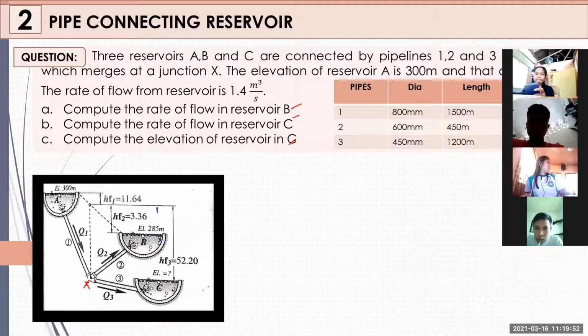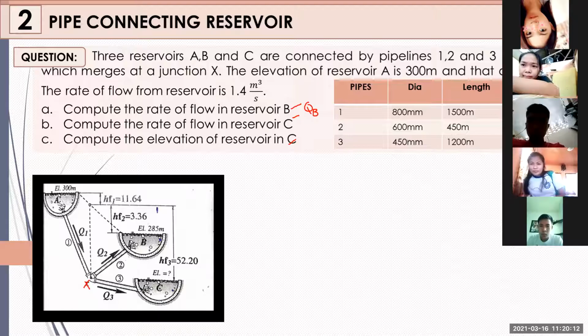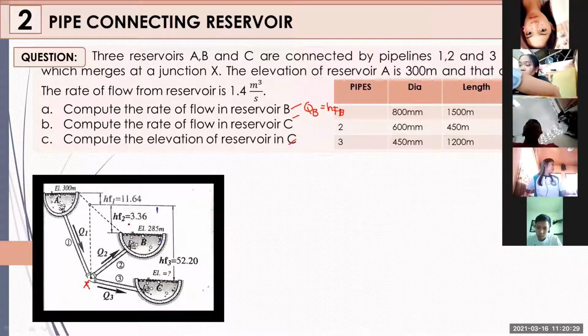Having this, let us solve for the total head losses so we can get the discharge at B, which is your QB. What coefficient was given? I don't see one. F was given, so therefore that would be the Darcy Weisbach formula. So you can get your QB if you know your HFB, or your HF2. Based on the figure, your HF2 is 3.36. Later we will find out how that 3.36 was obtained.